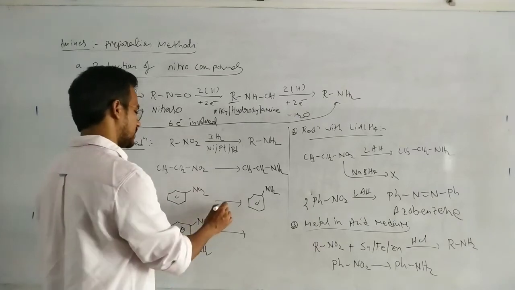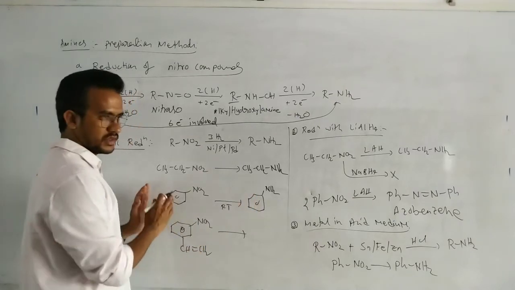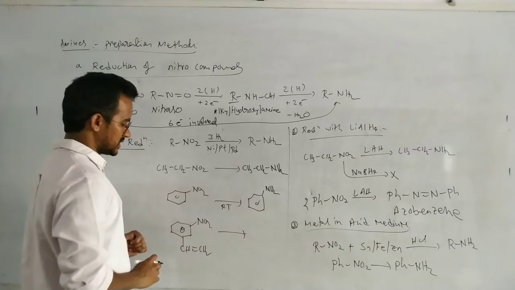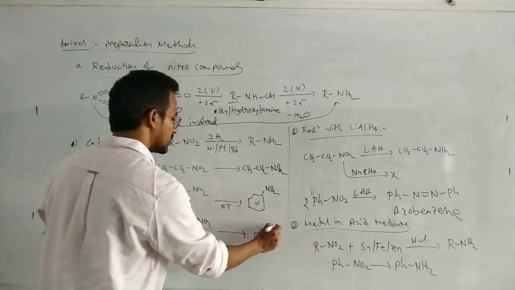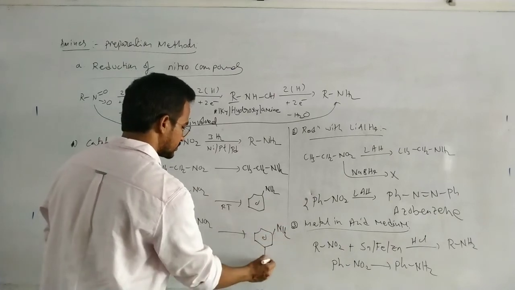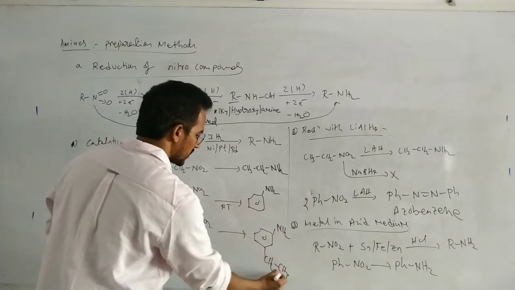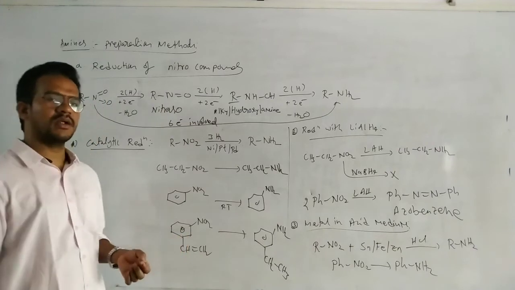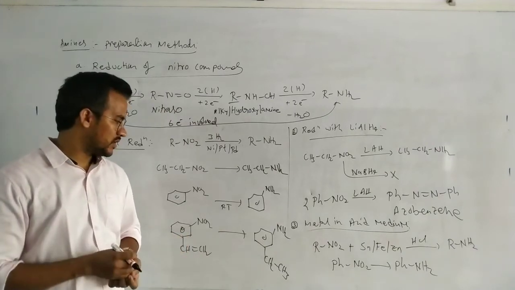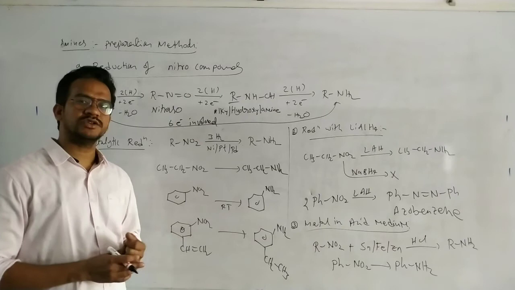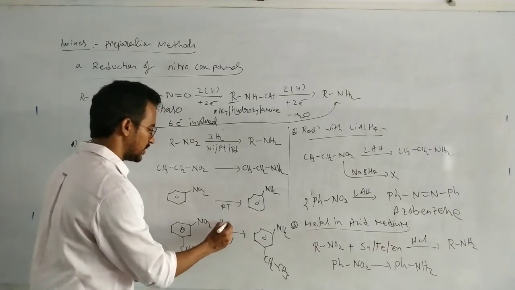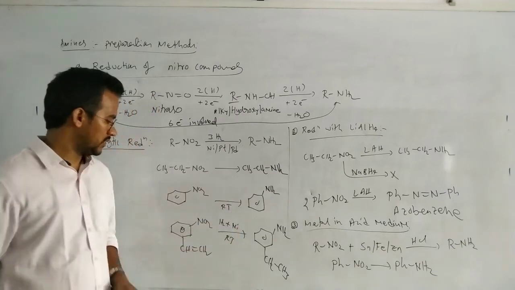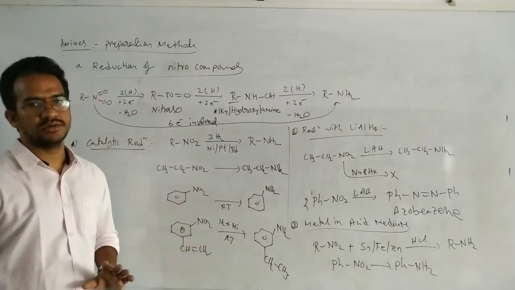At room temperature, the double bonds in benzene are not reduced, because benzene is stable and cannot be reduced easily. Of course, at a high temperature, the benzene ring is also reduced.